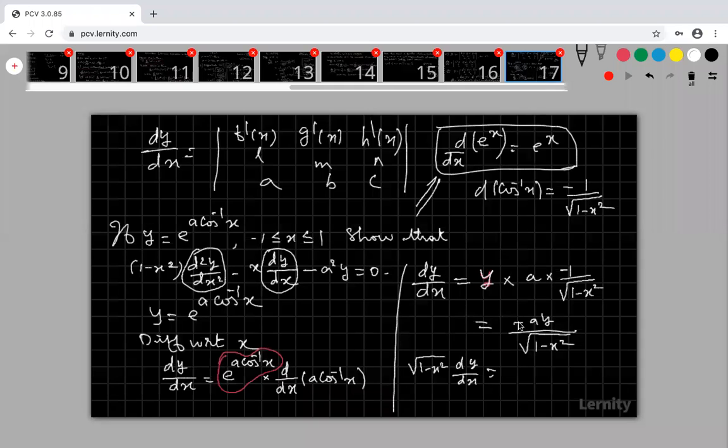If you differentiate as it is on both sides, you have to apply the quotient rule, u by v rule, u dash v minus u v dash by v square. But if you bring this term to the left hand side and then differentiate, you have to apply only the product rule, not the quotient rule. Product rule is simpler than the quotient rule. That's why I'm bringing this term to the left hand side. See, here I will get a into y only. Okay, are you clear?